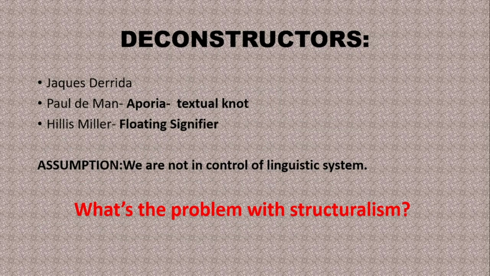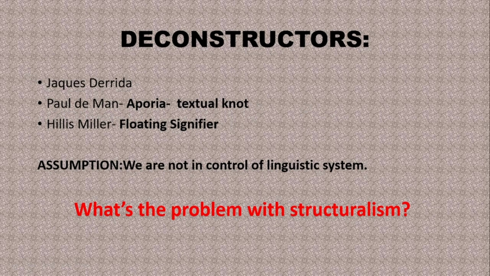So, deconstructors. Already I told you, post-structuralism is otherwise called deconstruction. Here we have some of the main figures in this area. First one is Jacques Derrida. We will see about Derrida later. Then Paul de Man and Hillis Miller. We will see some of the important terms given by these persons. First one is by Paul de Man. He coined the term aporia.